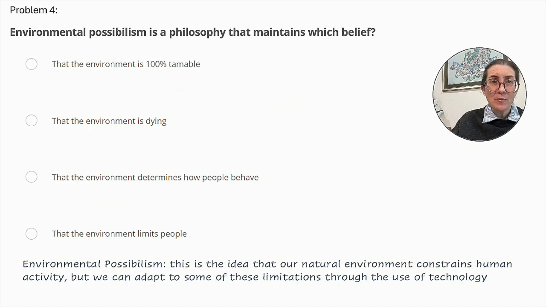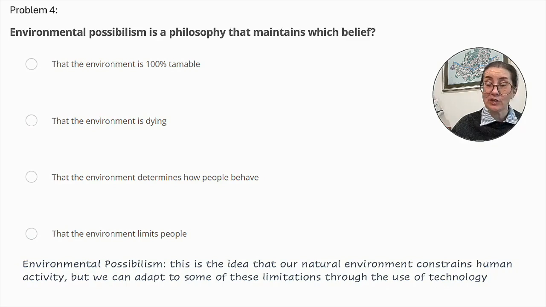Problem number 4. Environmental possibilism is a philosophy that maintains which belief? That the environment is 100% tameable. That the environment is dying. That the environment determines how people behave. Or that the environment limits people. What is environmental possibilism? This is the idea that our natural environment constrains human activity, but we can adapt to some of these limitations through the use of technology.